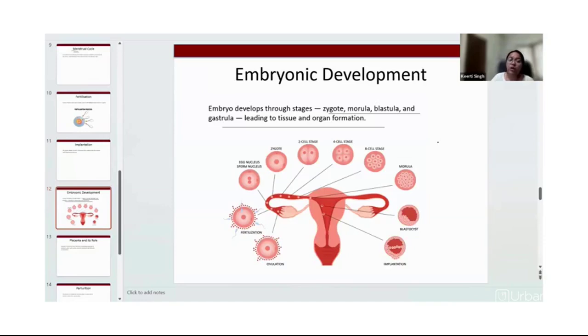After zygote formation, the cells will undergo differentiation: 2 cell stage, 4 cell stage, 8 cell stage, 16, 32 cell stage. This will undergo various development, which will ultimately lead to the formation of a child. So this is known as embryonic development. The embryo is going to develop.